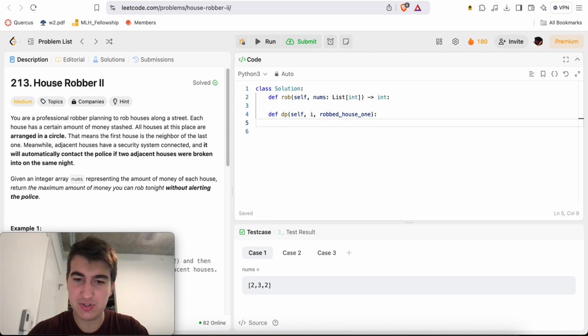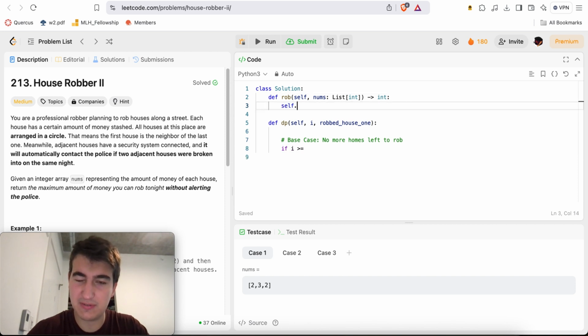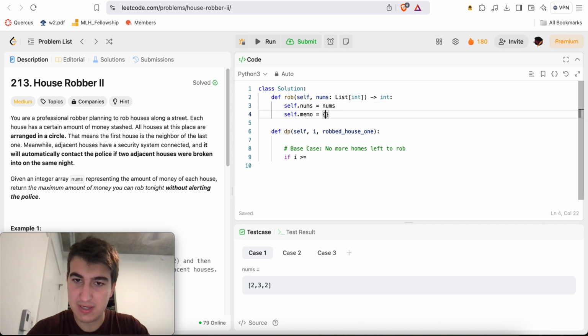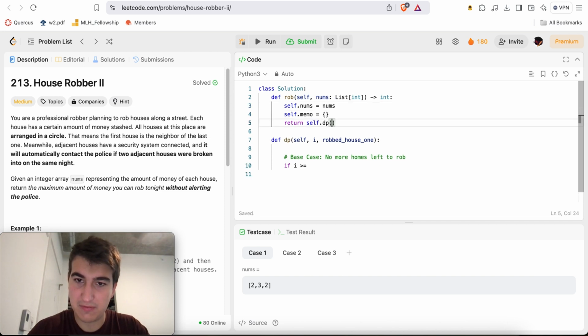And then here I'll just have as my base case, last house. No more homes left to rob. If i is greater or equal to, here we'll do self.nums. Self.memo is equal to this, and return self.dp from 0, comma, false.